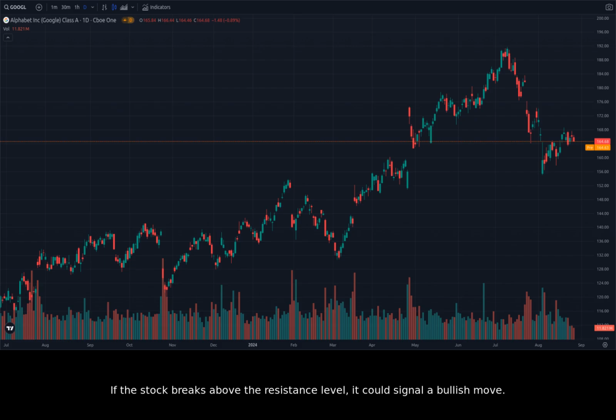If the stock breaks above the resistance level, it could signal a bullish move. However, if the stock breaks below the support level, it could signal a bearish move. It's important to monitor the news closely for any developments related to antitrust scrutiny and the dividend. These events could have a significant impact on the stock price and influence its future direction.